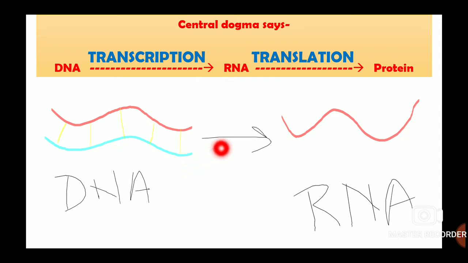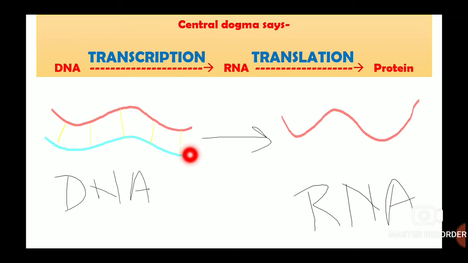So let us say in this case, this blue strand is acting as a template. So that means that this RNA will be complementary to the sequence of this blue strand. Also, this red strand is again complementary to this blue strand.